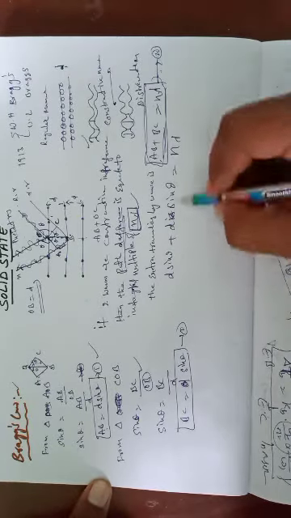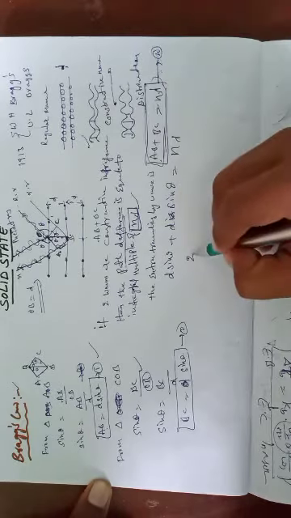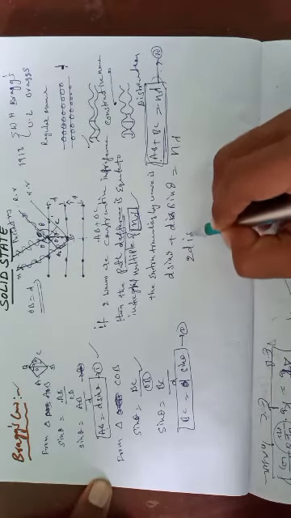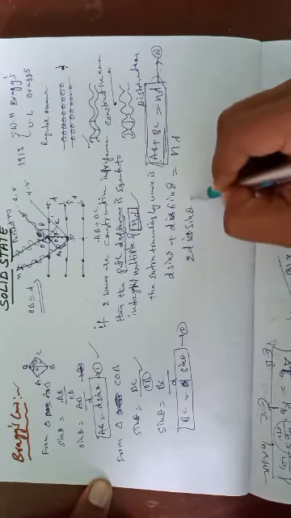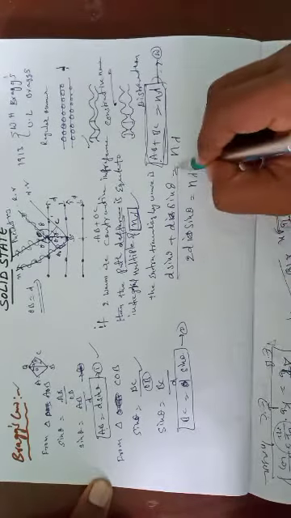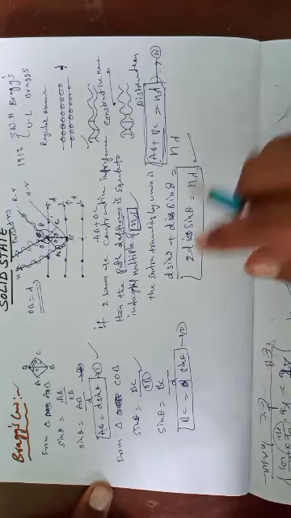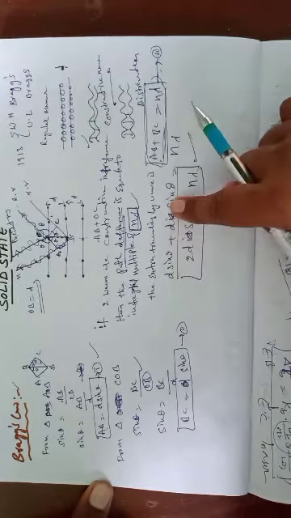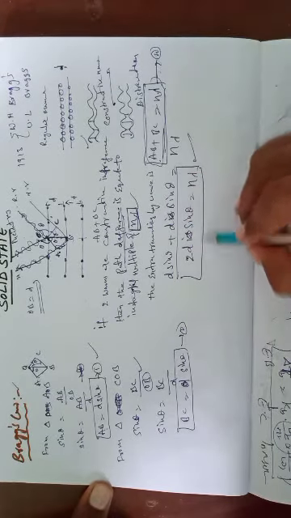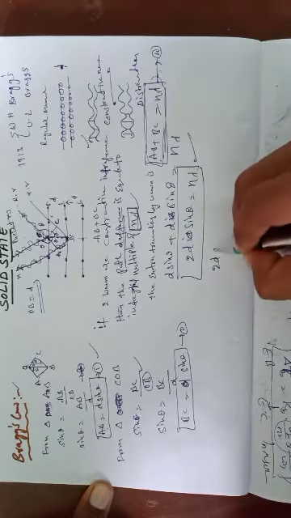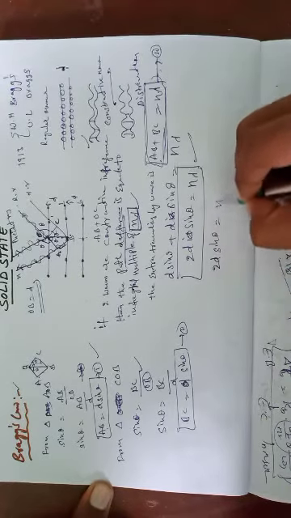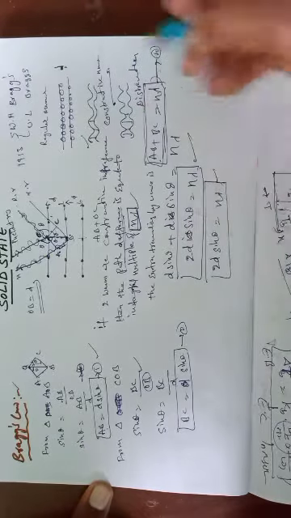So d sin theta plus d sin theta, 2d sin theta, equal to n lambda. This is our Bragg's equation.